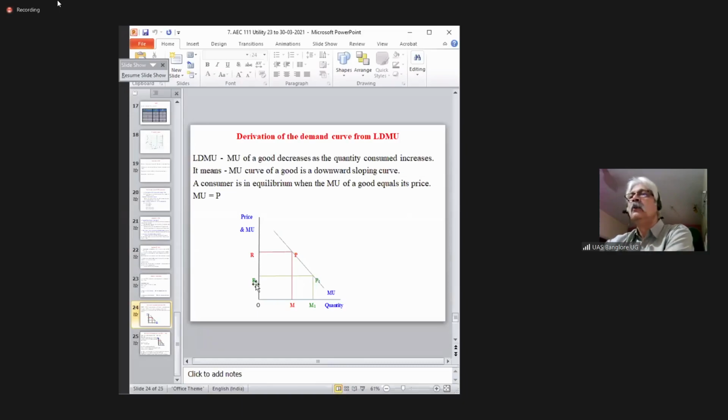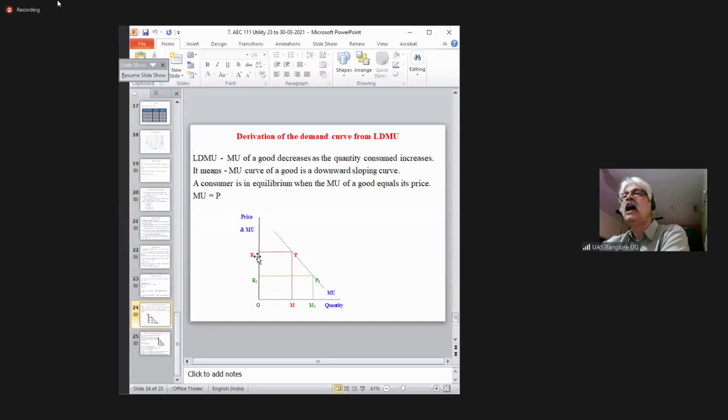Now, suppose the price is OR. On the y-axis here, we have the price. So OR is the price, and it also indicates the marginal utility. This is the marginal utility curve, and PM is the marginal utility.